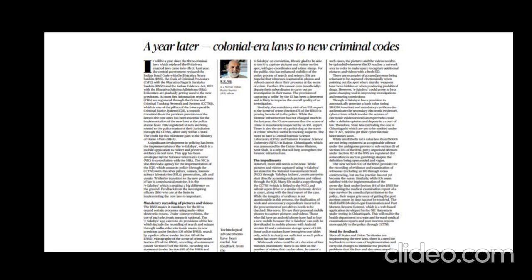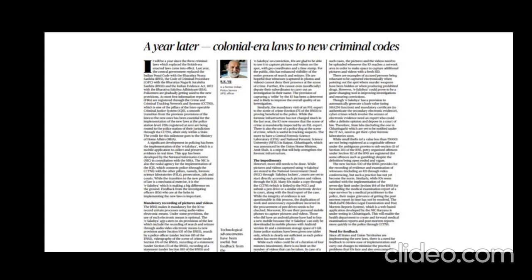Okay, so the old laws have been replaced by the new laws so that we can use science and technology not only to punish but also to consider evidences or to improve the evidences. Okay. So let us see what are the details given in the article. First one is the introduction of the eSakshya app, which revolutionizes evidence collection with real-time audio-visual documentation.